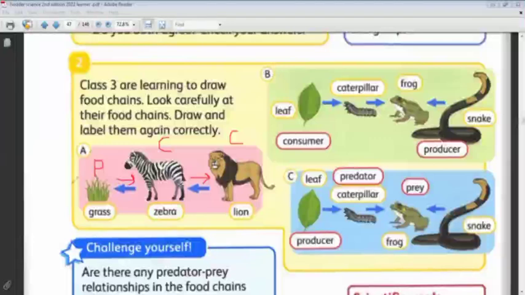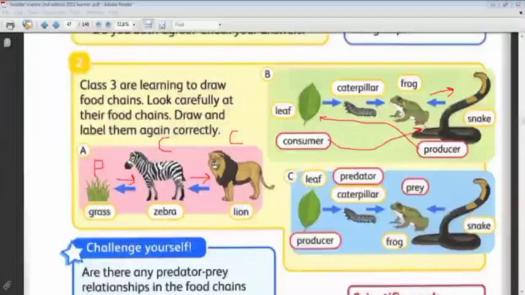Letter B, food chain B. What about it? The first two arrows are true, and the third arrow is wrong. The third one is in the wrong direction. Yes, it must be in this direction. Very good. What are the mistakes here? The snake is not the producer and the leaf is not the consumer. Very good. The leaf is the producer and the consumer is the snake.